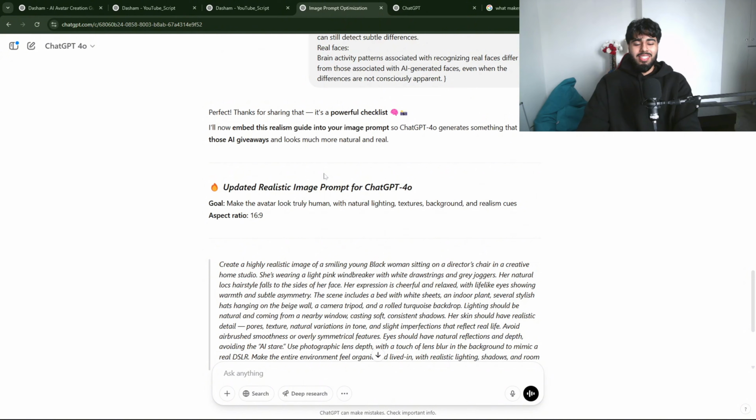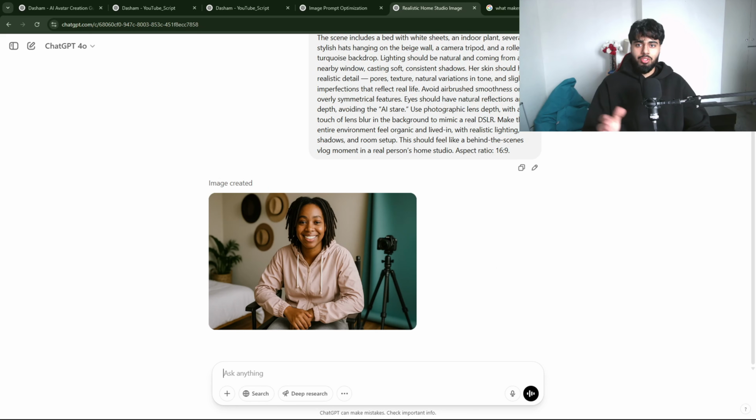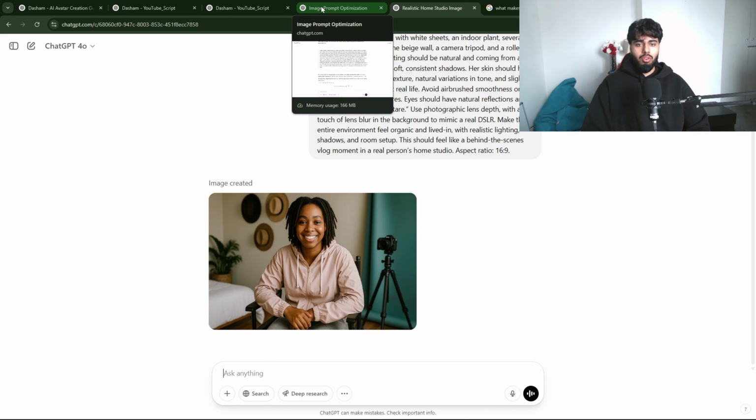So this is literally an important thing and the easiest thing you can do to make your avatars more real. It's not always about getting the result from the first output. We can create more and more tweaks in the picture to make it more real. And here's how I'll do that.